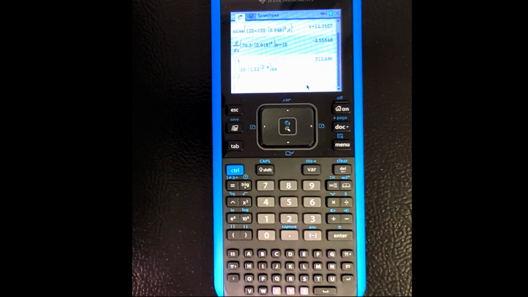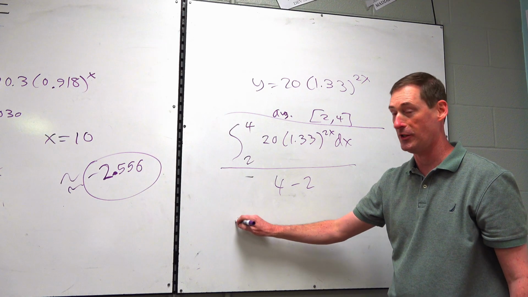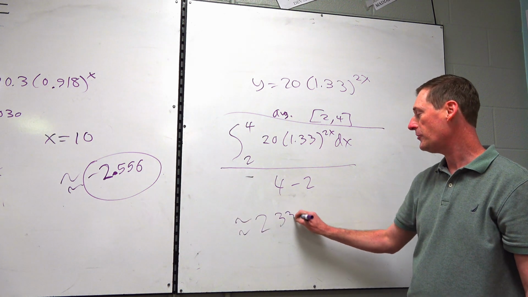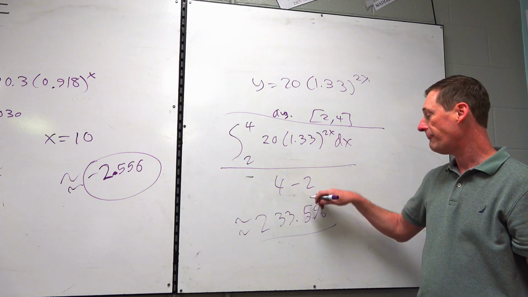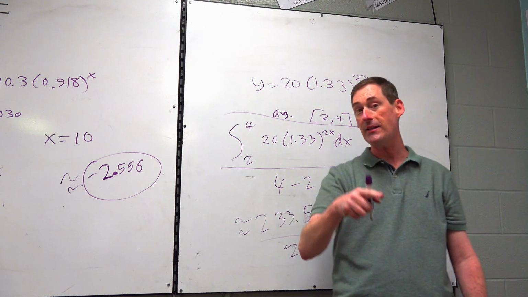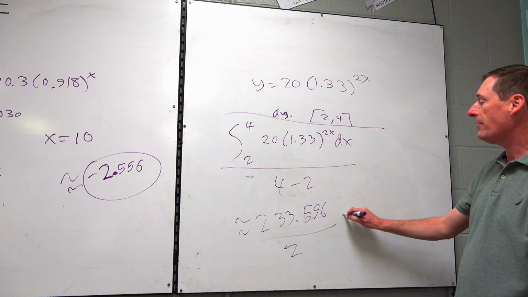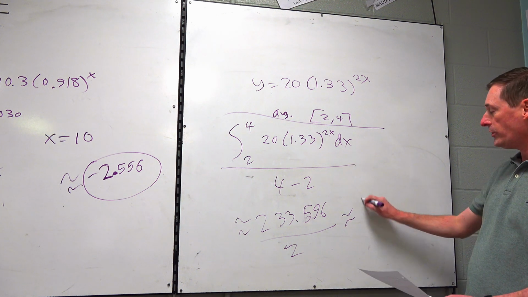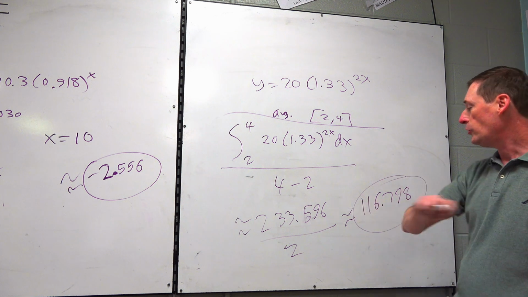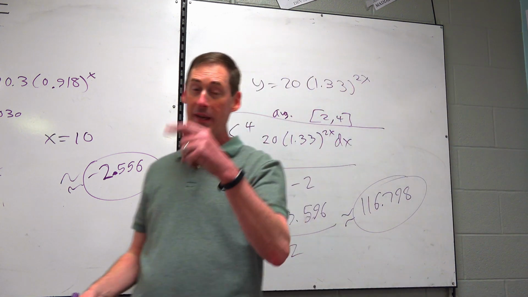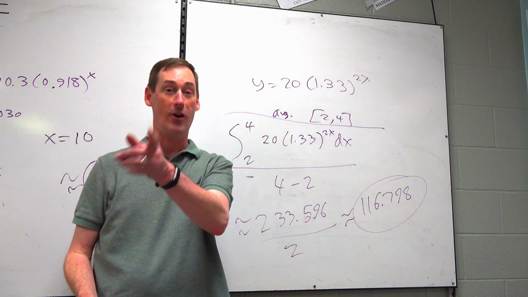And there we get a number 233.596. Now you haven't divided by the 2 yet, so don't forget that. So 233.596 we said, divided by 4 minus 2 is 2. So you go back to the calculator, cut it in half, and the final answer that I got was 116.798.